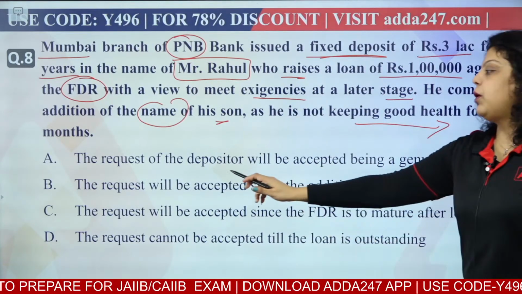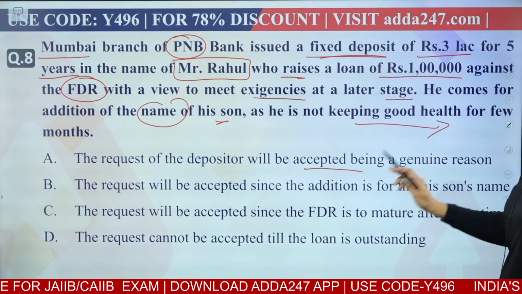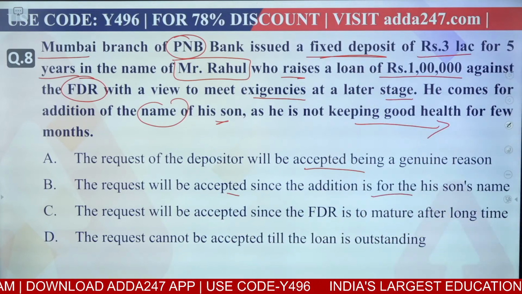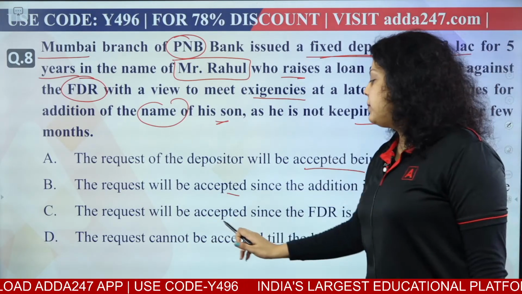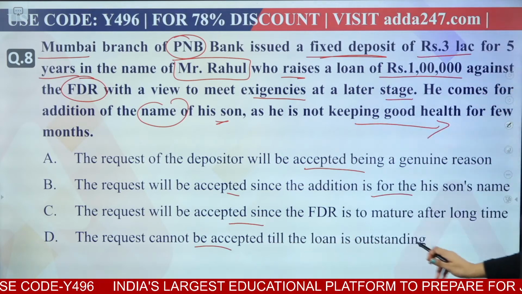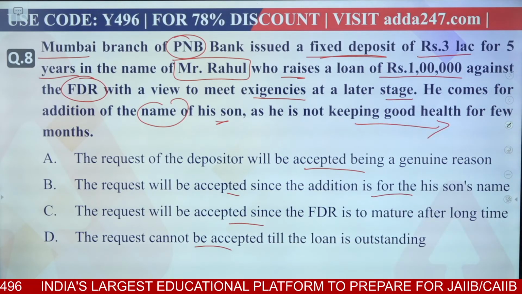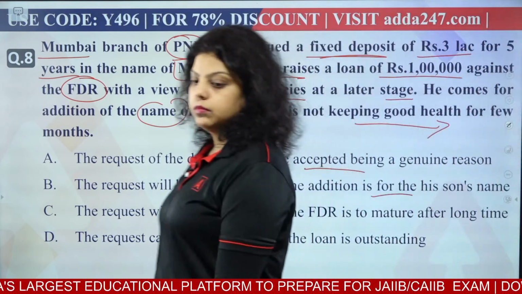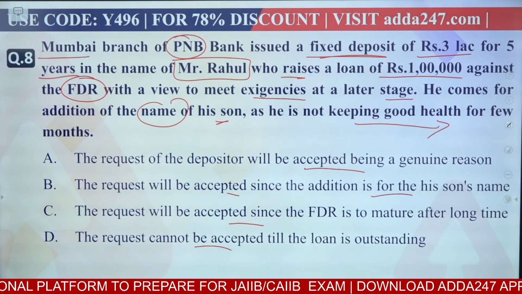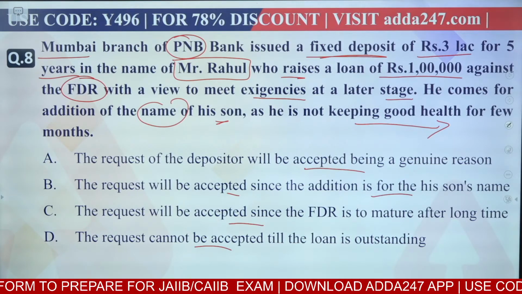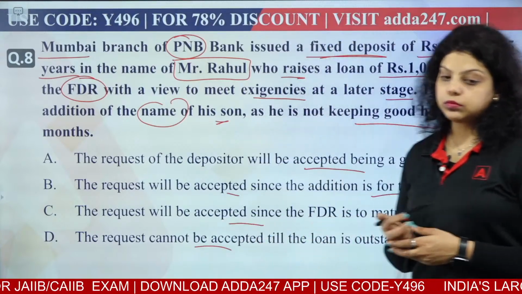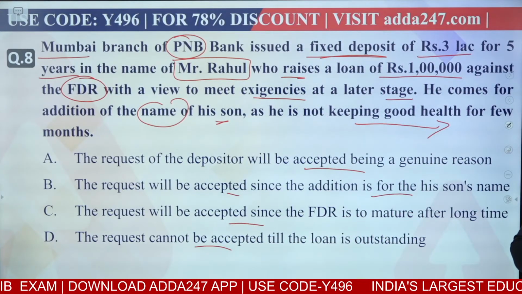First is saying the request of the depositor will be accepted being a genuine reason. Second, the request will be accepted since the addition is for his son's name only. Third, the request will be accepted since the FDR is to mature after a long time. Fourth, the request cannot be accepted till the loan is outstanding. So which of the following is correct? A, B, C or D? What action will be taken?